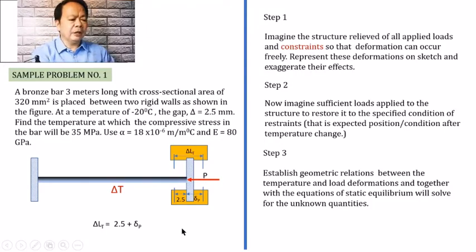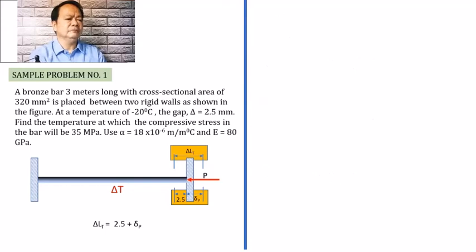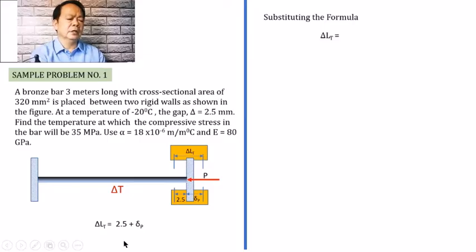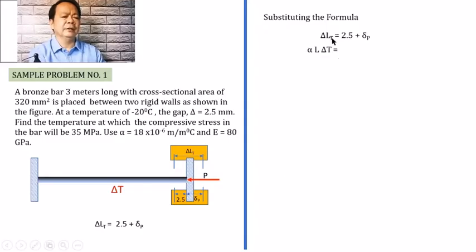So if we're going to substitute the formula, in this equation we have delta L equals 2.5 plus deformation of P, where our delta L is given as alpha L delta T, while our deformation is known to be equal to PL over AE.